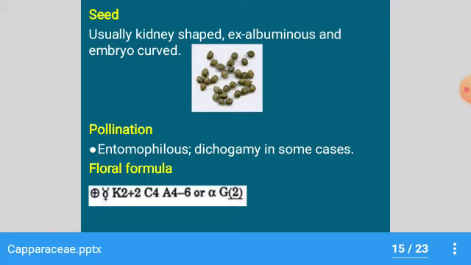Pollination is generally entomophilous. The floral formula of this family: actinomorphic, bisexual, calyx 2+2, corolla 4, stamens 4 to 6 or numerous, ovary superior, bicarpellary, syncarpous.